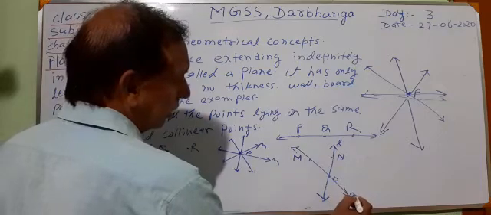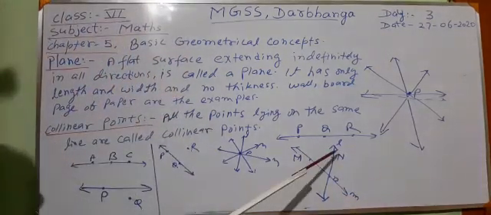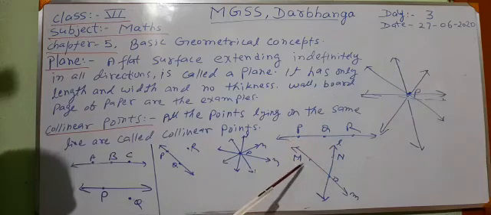This is line L, this is line M. On the line L, only two points N and O lie. On the line M, only two points M and O lie. This is line and point.